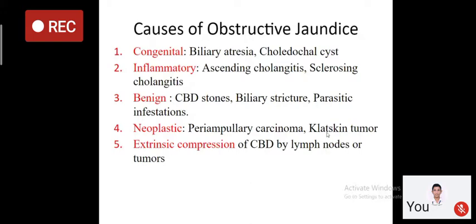Then another is Klatskin tumor. What is Klatskin tumor? It is a type of cholangiocarcinoma, meaning carcinoma arising from the CBD, which is present at the junction of right and left hepatic ducts. So Klatskin tumor is a type of cholangiocarcinoma present at the junction of right and left hepatic ducts, right?